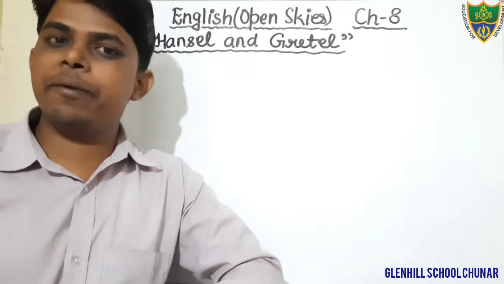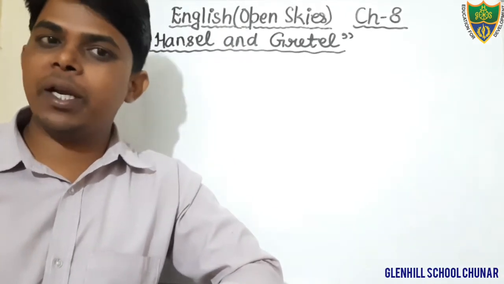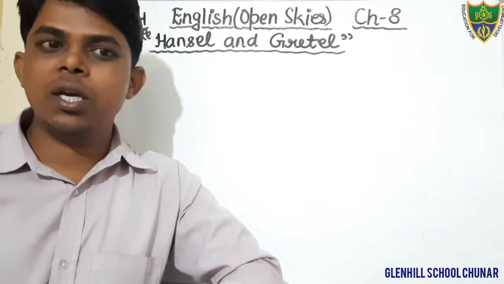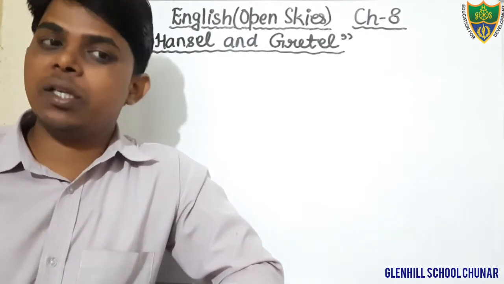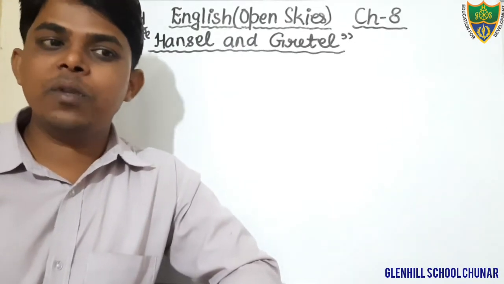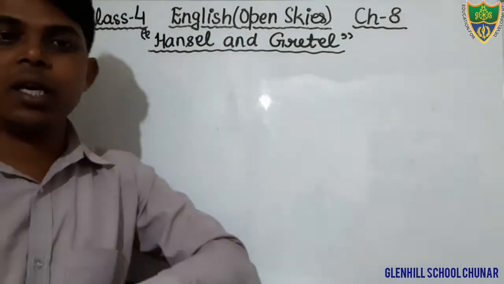Dear students, in the previous classes we were discussing chapter 8 of the English Reader. The name of the book is Open Skies and the name of the chapter is Hansel and Gretel. Dear students, this is the story of two children, Hansel and Gretel.